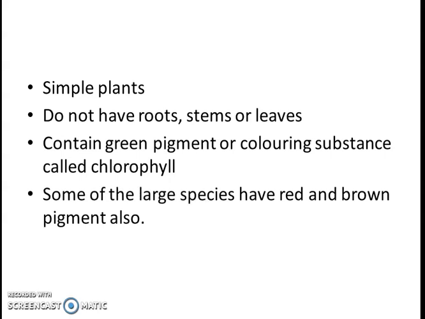We call them red algae or brown algae. That's why I use the words most of them have the green pigment instead of all of them, because some large species have red or brown pigment also. In Australia, there is a type of algae found which is even pink in color. So they can be found in other colors as well.